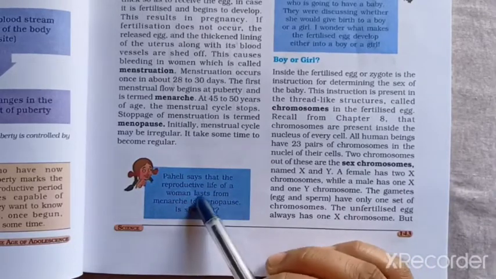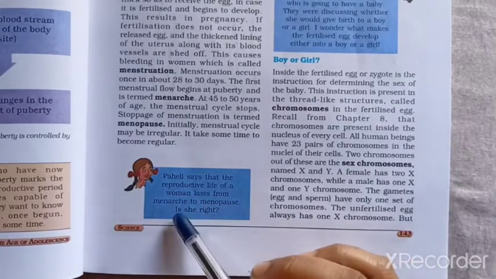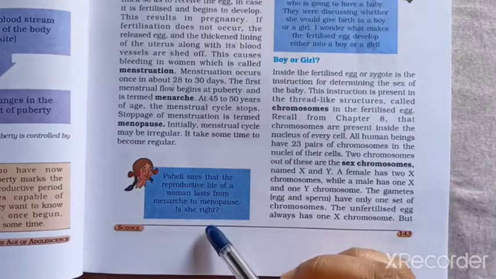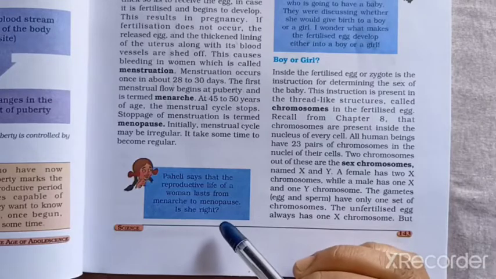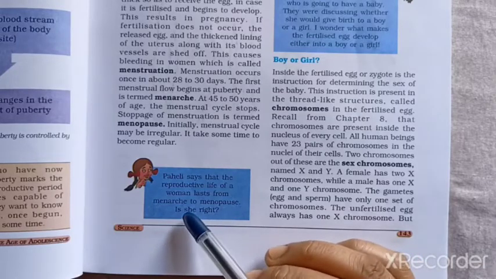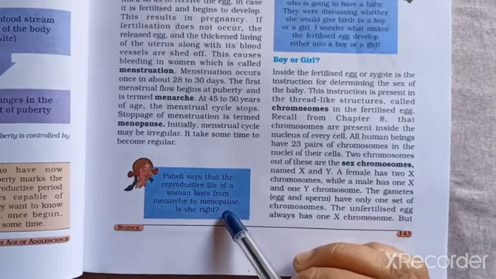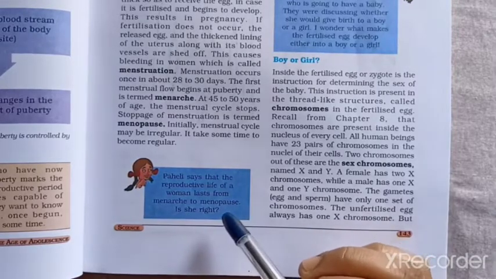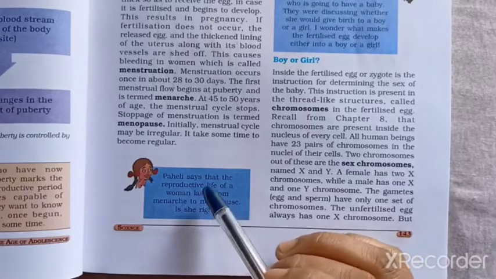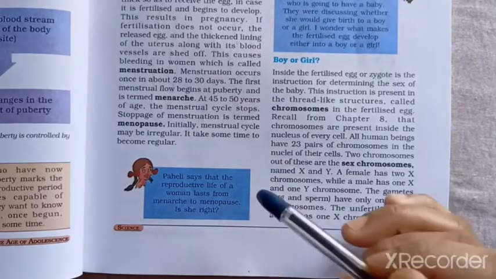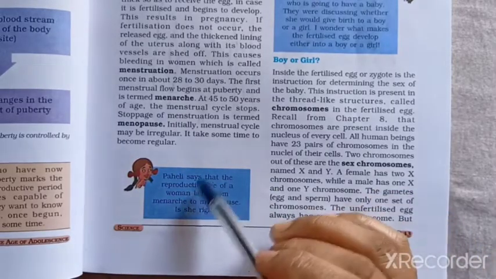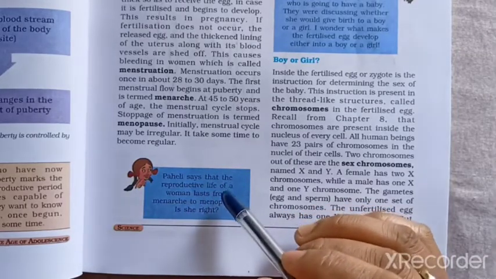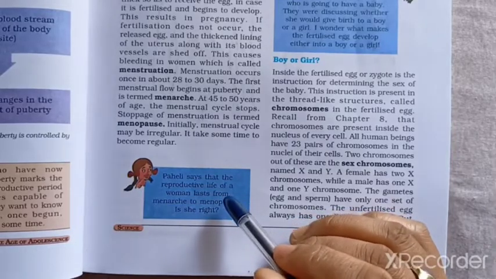Pahelia says that the reproductive life of a woman lasts from menarche to menopause. Is she right? Yes, it is true. From menarche to menopause, that means from 12 years to 45 or 50 years, is the period in which women can reproduce young babies.